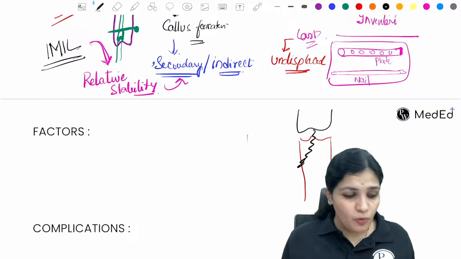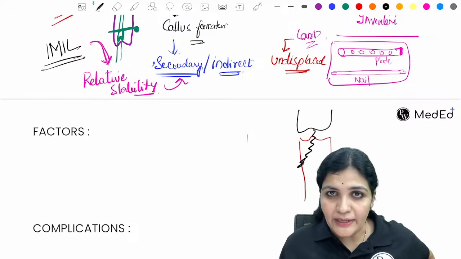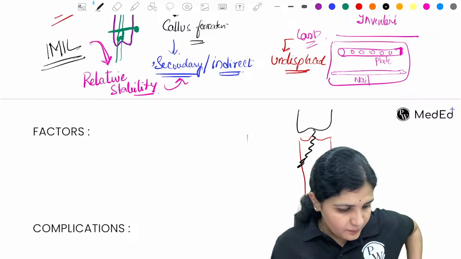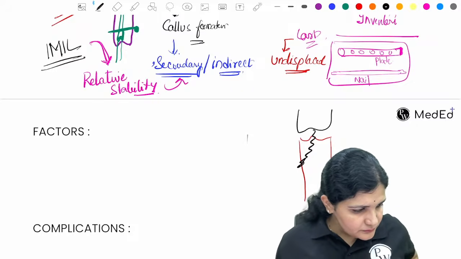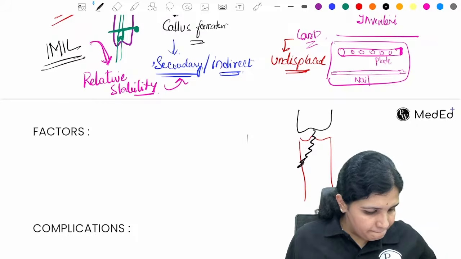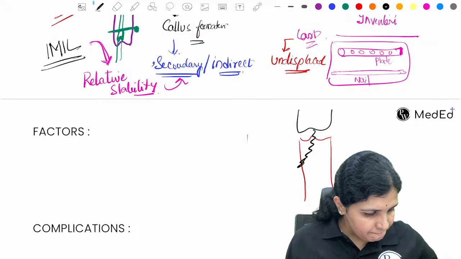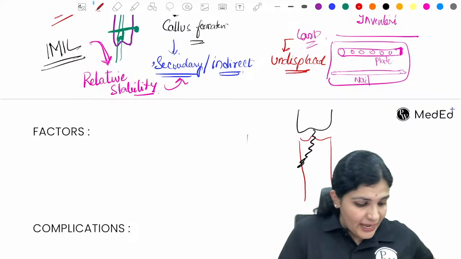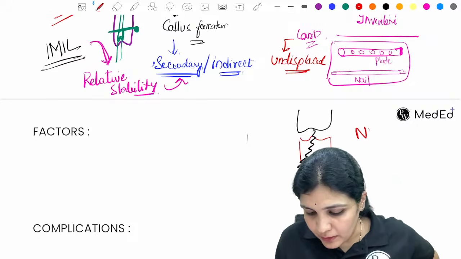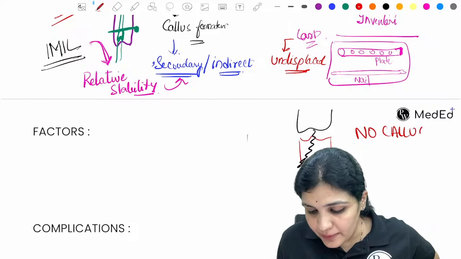Do you want a callus to be formed in the joint as well? No, we don't want a callus to be formed in the joint.